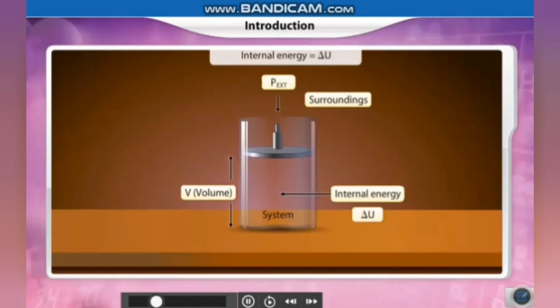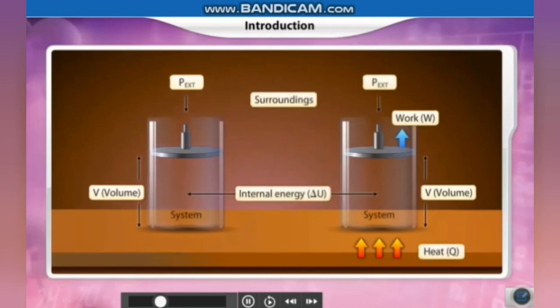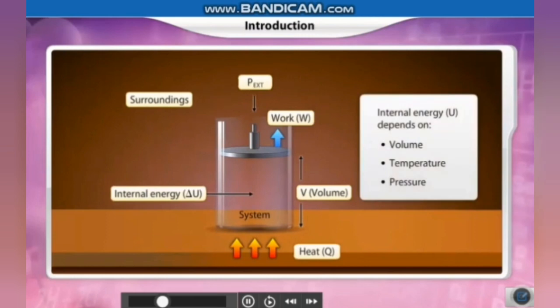At a constant volume, internal energy will be found out, which is the change that is happening between the system and the surroundings. Now, the change in internal energy by work done on the system or by the system will depend on the state variables volume, temperature and pressure.